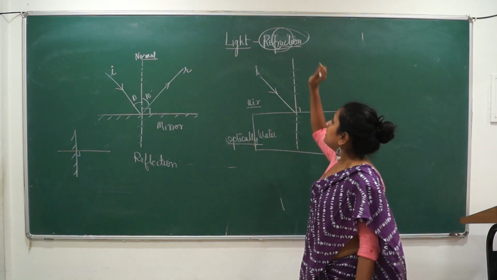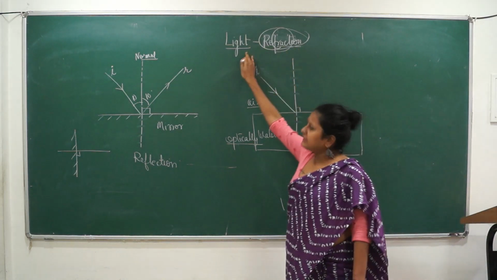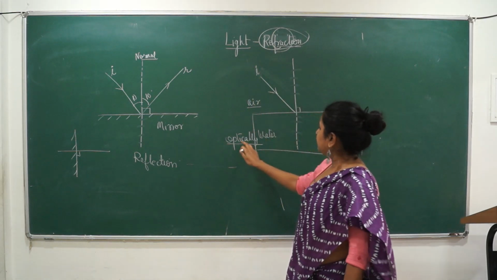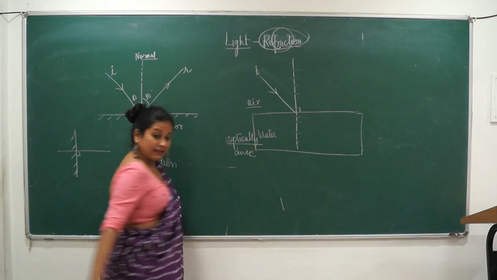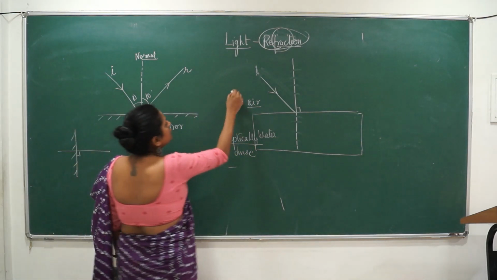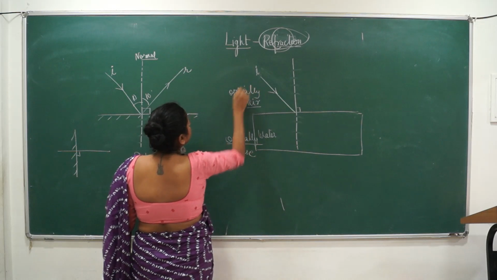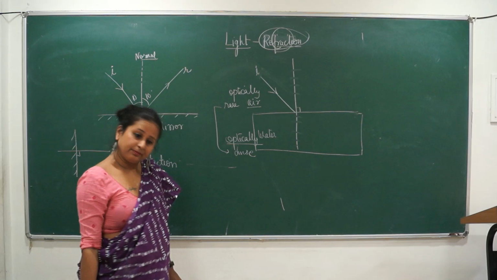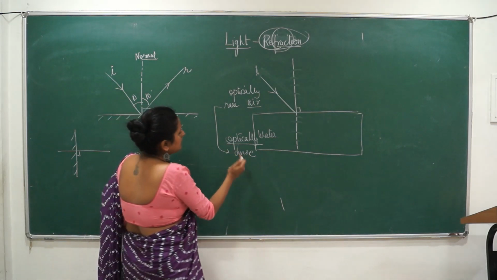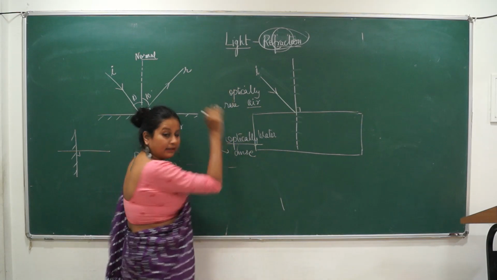Therefore, in physics, when we study refraction and reflection, which are basically because of light, we say optically dense. Not only dense, optically dense. So air is optically rare. Rare is the opposite of dense. This density is high, this density is low. So this is optically denser, this is optically rarer.